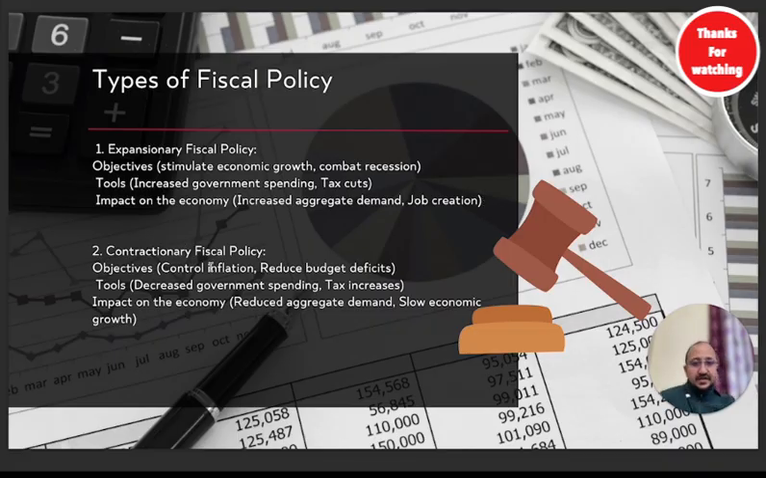A contractionary fiscal policy is to control inflation, to control the money supply. The tools would be that the government will decrease the spending and the taxes will be increased. I hope this is clear to everyone. What will be the impact? Demand will go down, the economy will also go down, inflation will also go down. So this is how fiscal policy also affects the economy of the country, in a similar way as monetary policy would have. But the way of doing it is different, as simple as that.